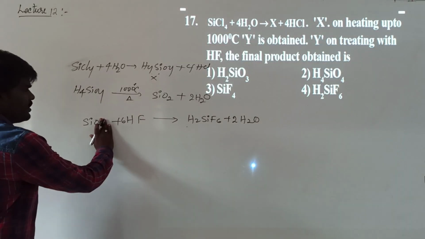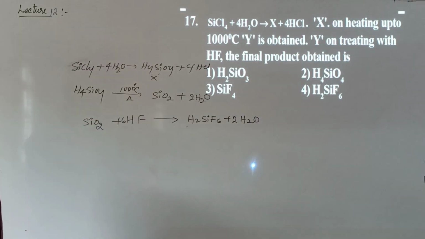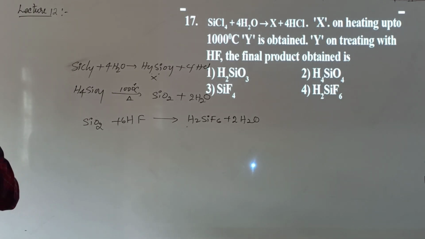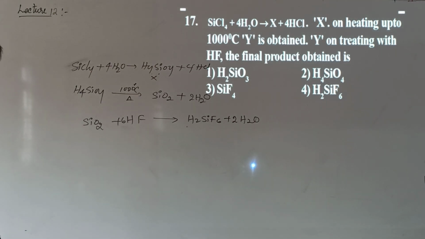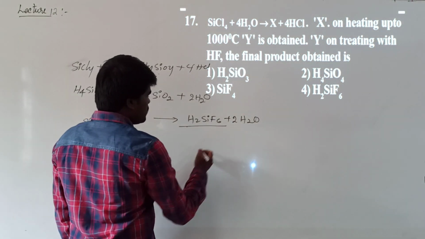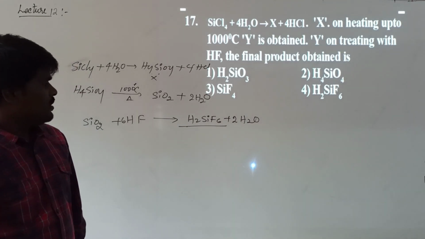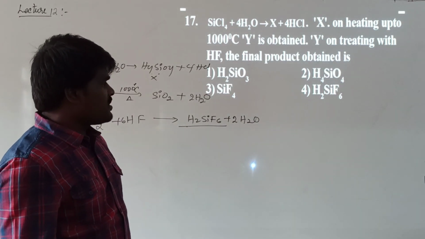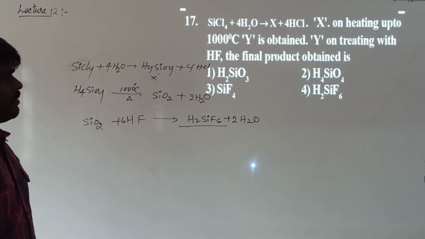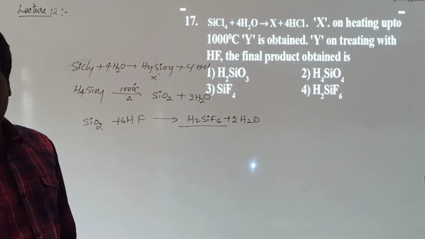Sorry, here it has to be SiO. Hope it is balanced. Right? So, the question is asking us to identify the final product obtained. What is the final product obtained here? This is H2SiF6. This is hydrogen silicon fluoride.